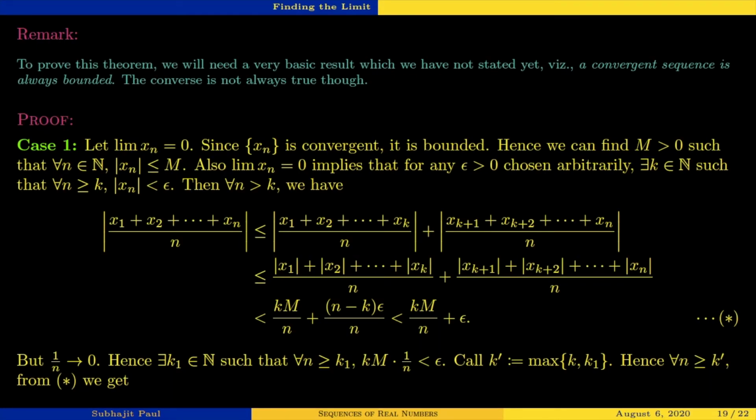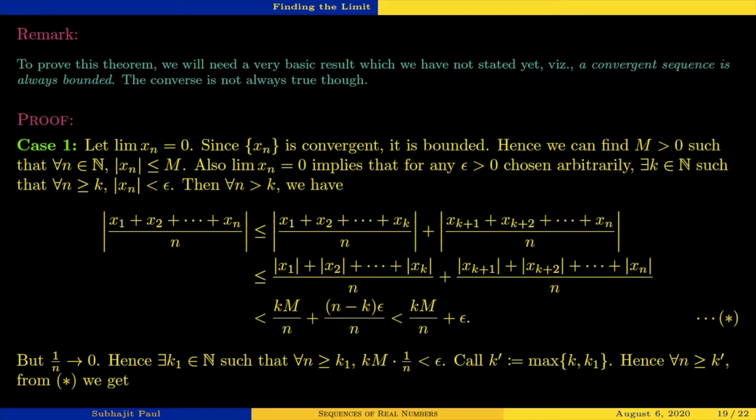Before going to the proof, let's see the remark. To prove this theorem, we will need a very basic result which you definitely know, but we have not stated in this prerequisite class yet. That is, a convergent sequence is always bounded. You have seen the proof of this one. You also know that the converse is not always true, that is, a bounded sequence may not always be convergent. Just, it is not mentioned in this course yet. Anyway, let us proceed towards the proof.